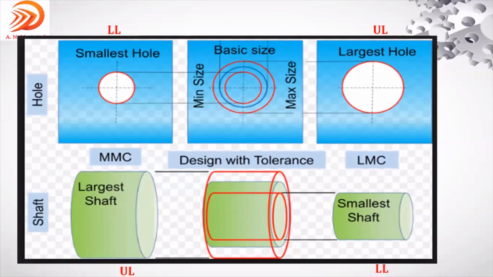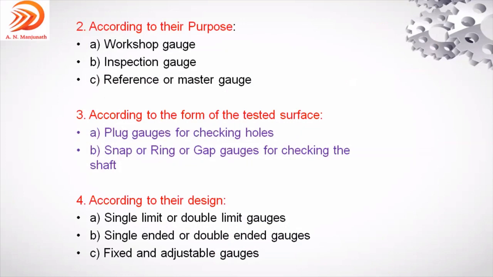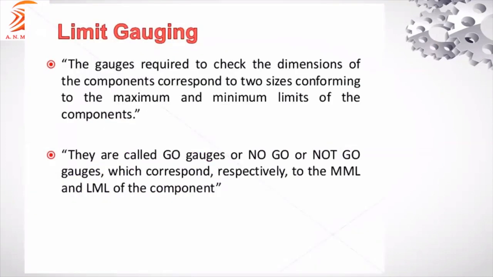Suppose it is a no go gauge, or not go gauge, it is with respect to least metal condition, LMC. So in this figure, the no go gauge is made to the upper limit of the hole and the lower limit of the shaft. Go gauge is with respect to MMC, no go gauge is with respect to LMC, least metal condition. You keep this in memory, so that you can explain it in further slides. That is what is mentioned here.